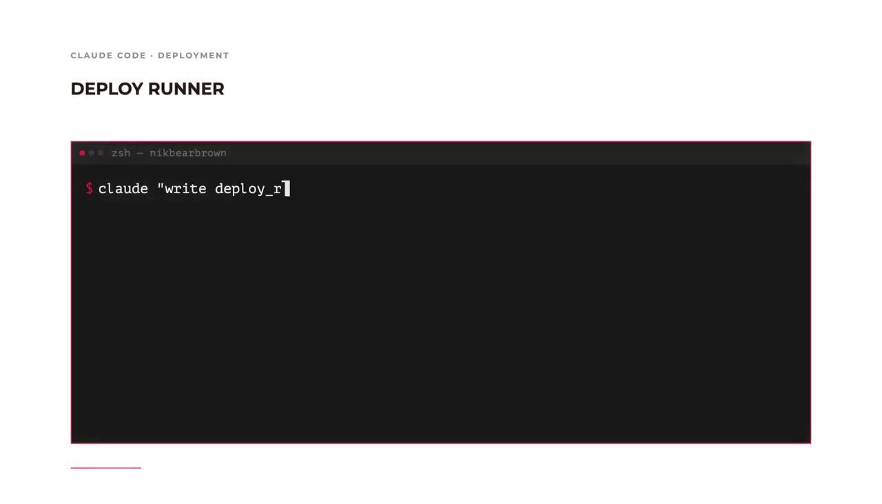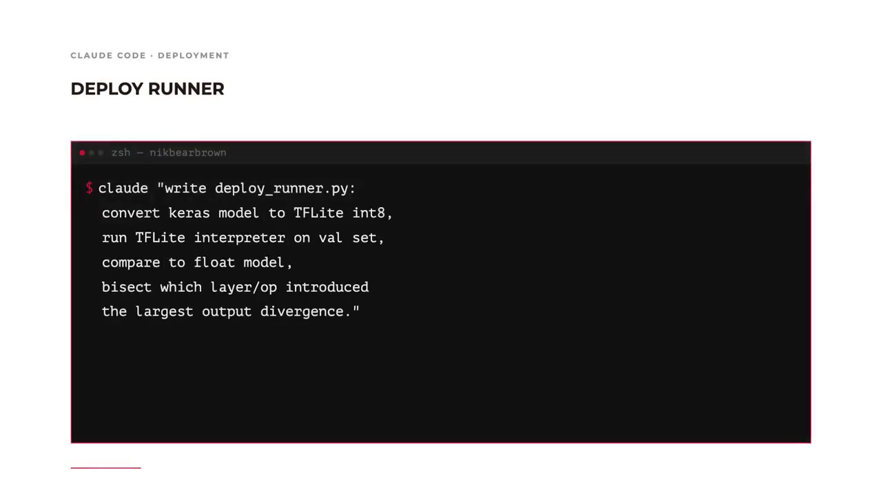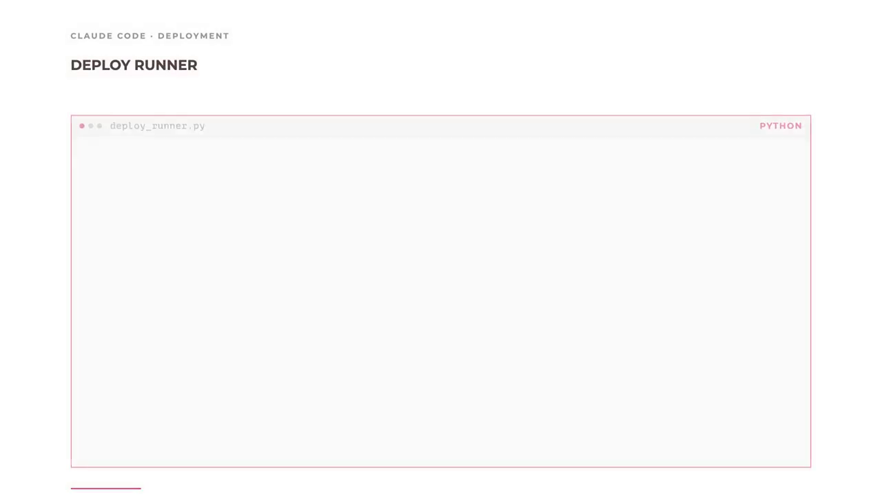Ask for the experiment. In the terminal: Claude, write deploy_runner.py, convert a Keras model to TFLite in int8, run the TFLite interpreter on a validation set, compare it to the float model, and bisect which layer or op introduced the largest output divergence. Read it before trusting it.